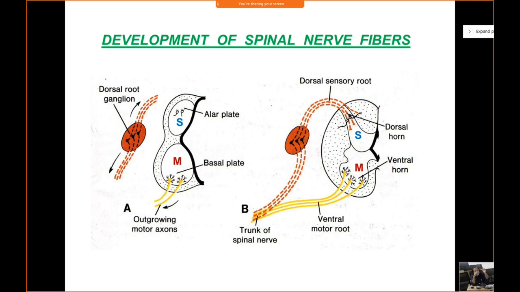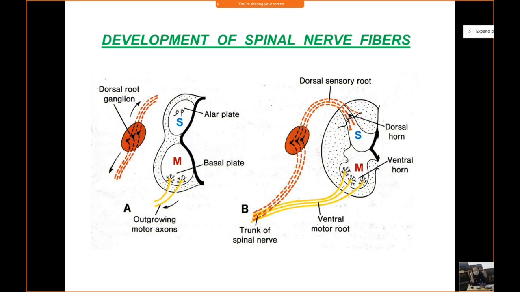Collectively, these bundles of nerve fibers which enter the spinal cord, and which are formed by the central processes of the neurons of the dorsal root ganglia, will form the dorsal sensory root. So some of these fibers of the dorsal sensory root may terminate in the dorsal sensory horn, or some may ascend directly to higher centers in the brain, traveling through the marginal layer.